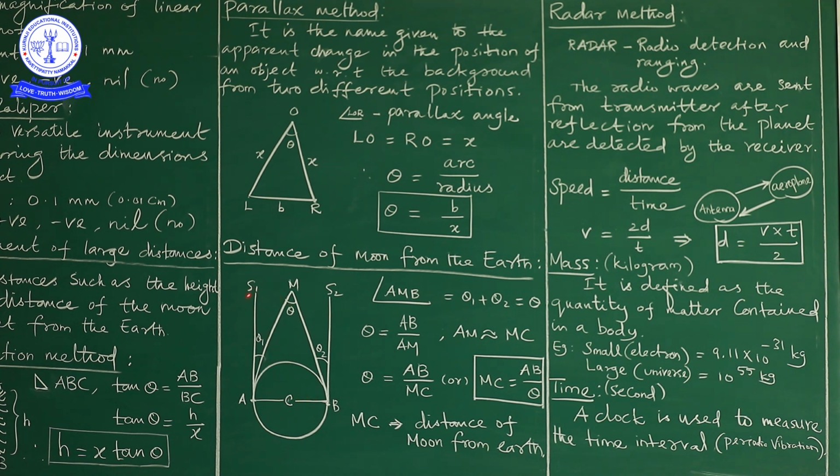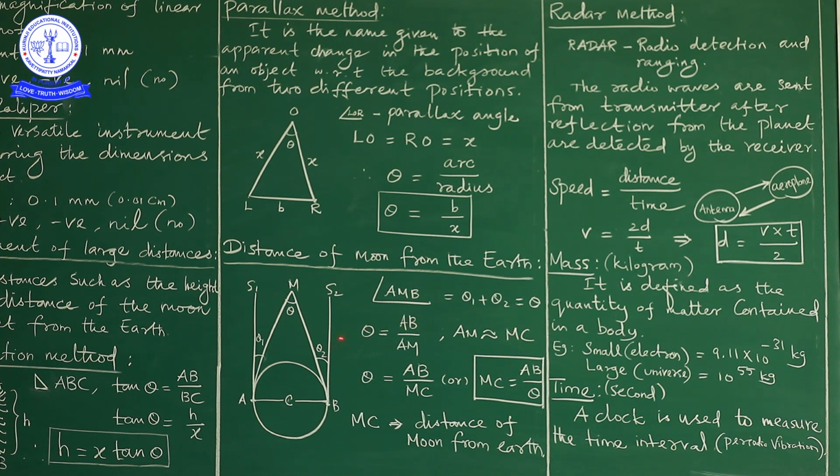In this category we consider two sources, S1 and S2. What is the angle made between S1 A to M? It is known as theta 1. S2 B to M is known as theta 2. Look here, the angle AMB is nothing but theta 1 plus theta 2 equal to theta. Why? We are using S1 AM as theta 1, MB S2 as theta 2. While adding both values, it must be equal to theta only.